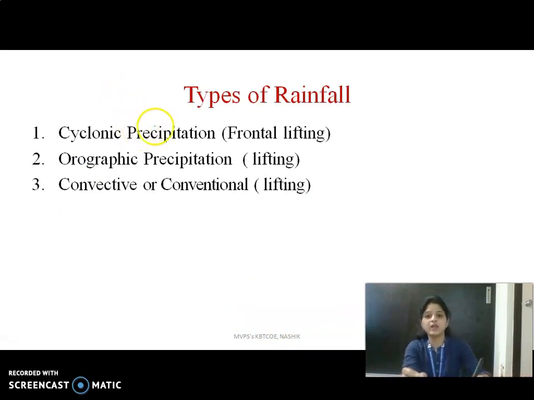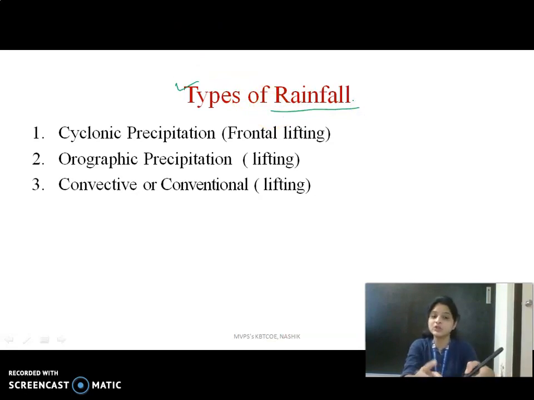The next one is types of rainfall. Rainfall is classified according to the pressure belts, the low pressure belt and high pressure belt, and according to wind velocity. So these are the types of rainfall.